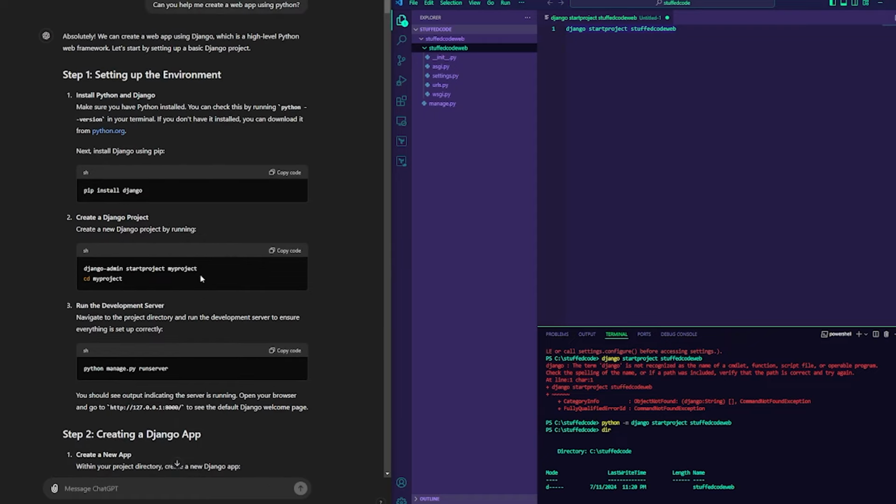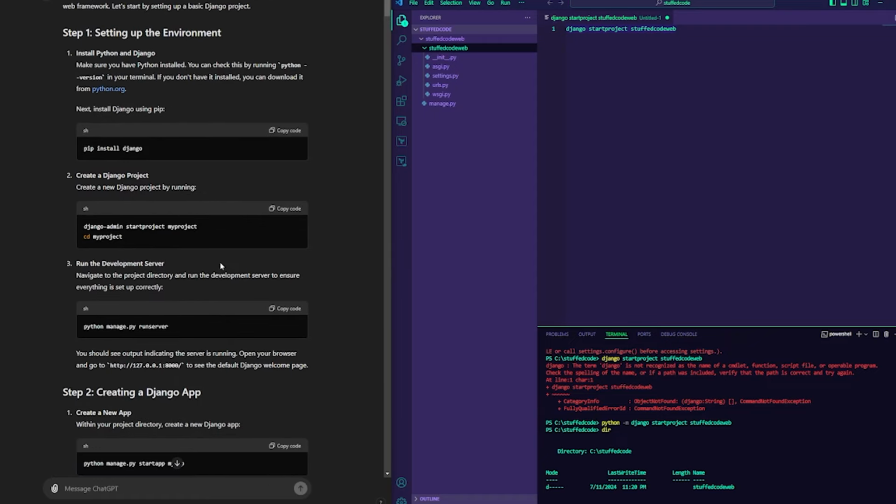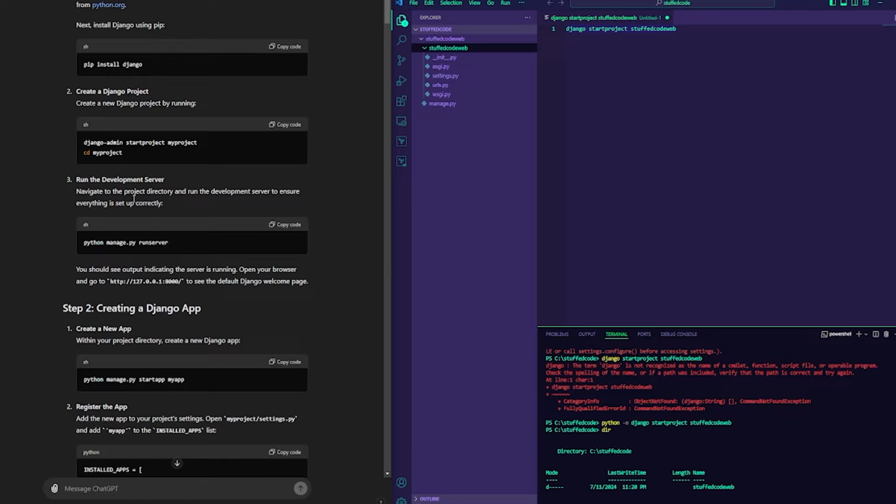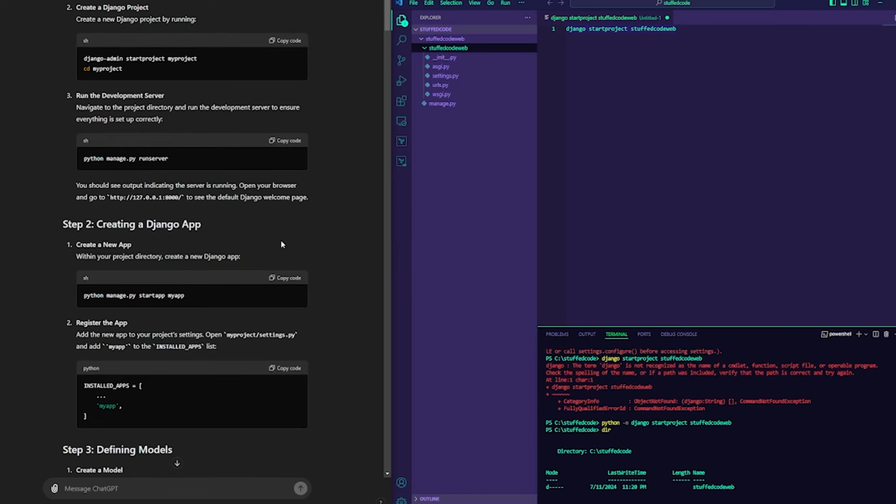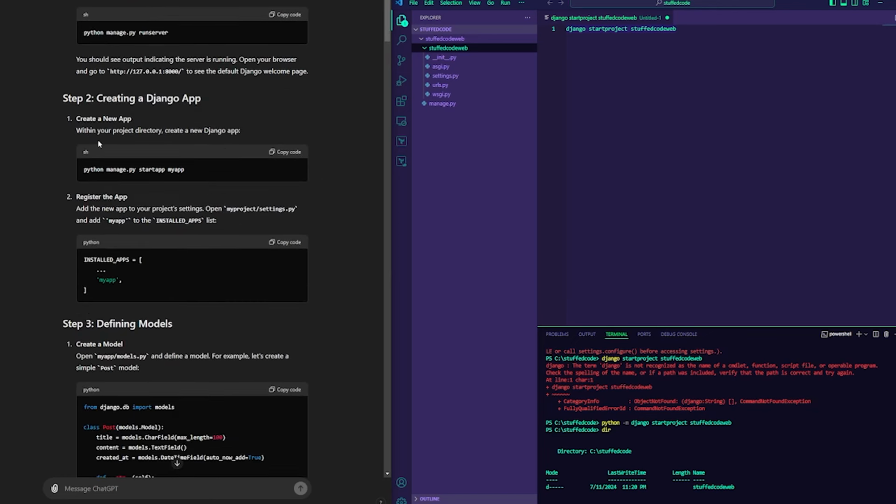So this creates the project, and then it's saying you could run the server, go over here and see the default Django page. I'm not going to do that here, and we're just gonna start taking a look at creating an app on Django.